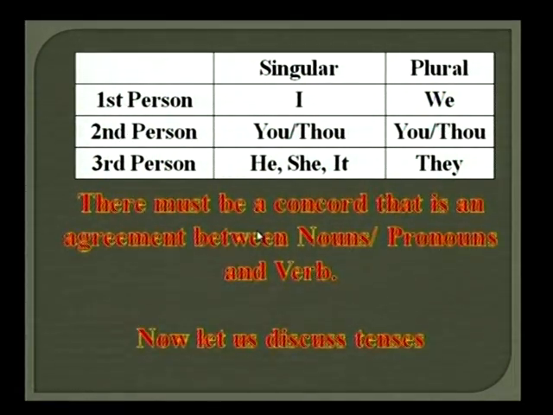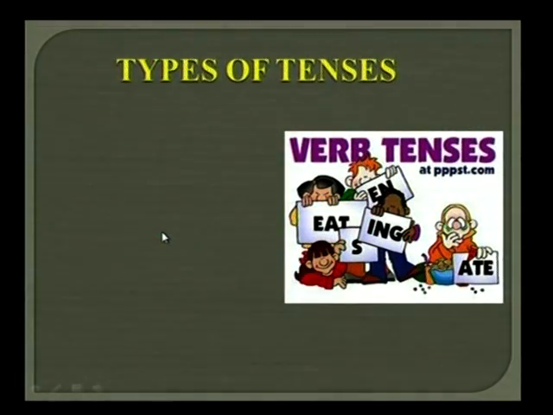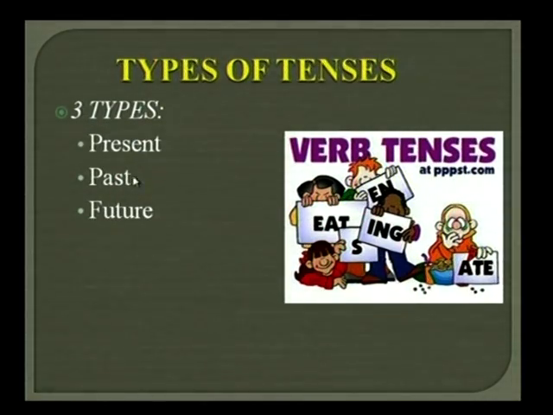Friends, there must be a concord, that is an agreement between nouns, pronouns and a verb. So to deal with tenses, there must be a concord. Now let us discuss about tenses. Friends, did you get an idea about tenses? Can you guess how many types of tenses we have? Yes, we have 3 types of tenses: present tense, past tense and future tense.